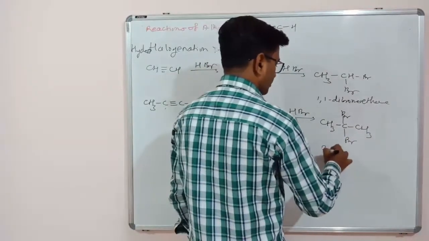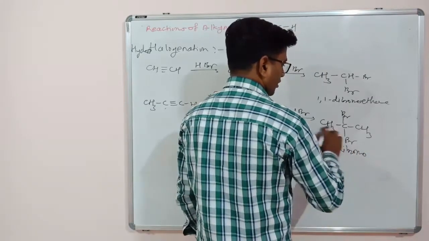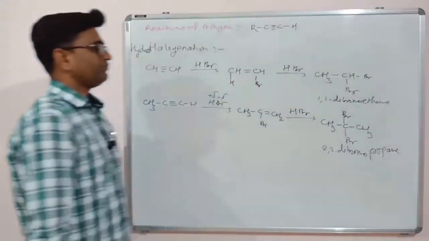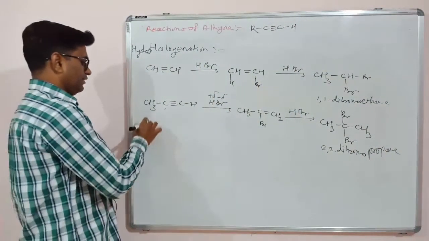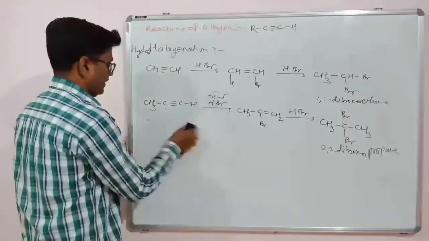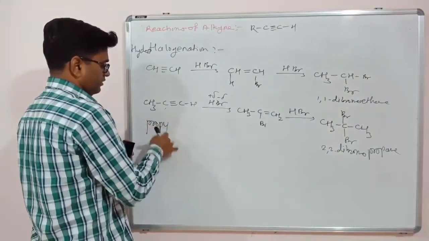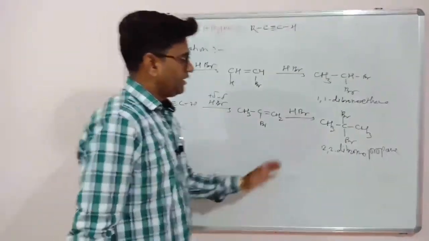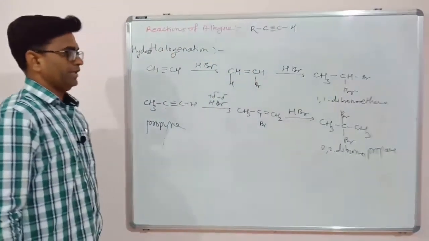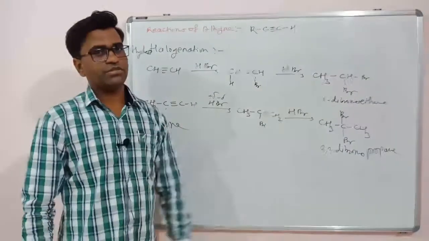So the product will be 2,2-dibromo. How many carbons? 3. So 2,2-dibromopropane. So propyne on addition of HBr will give us 2,2-dibromopropane. So all these addition reactions go via Markovnikov's rule.